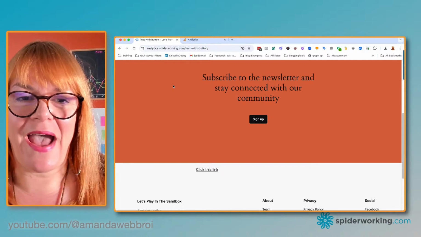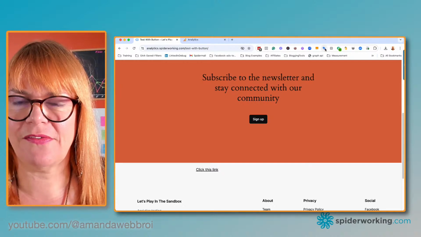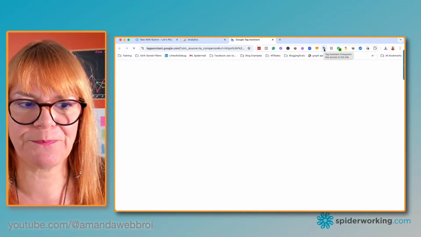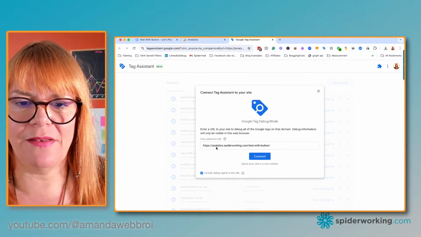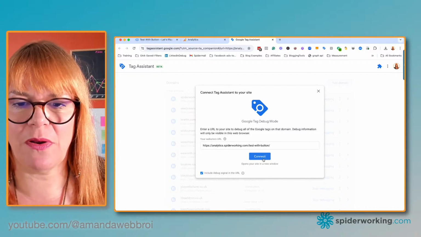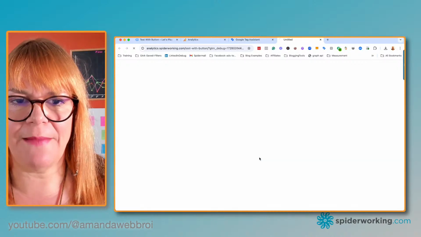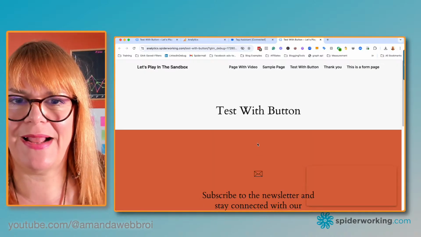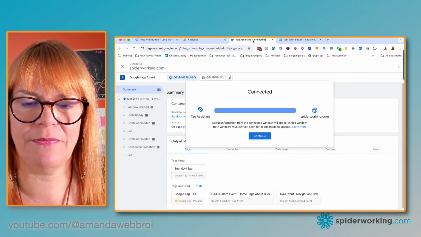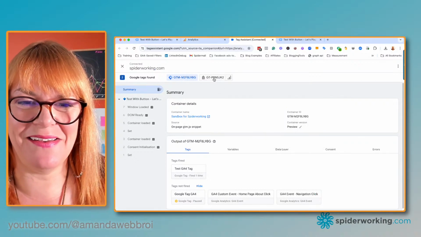So let's see what happens when I click that link using Tag Assistant. Again, I'm clicking on the Chrome extension, Tag Assistant. You can see it's going back to test with button, and you can see the URL it's going to. So I'm going to connect it again. I wanted to show you a clear interface, that's why I'm starting again. Click continue. Now this time it's gone straight into my tag manager, so that's why there's extra stuff here.